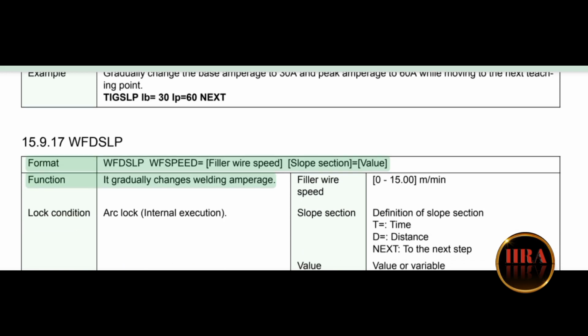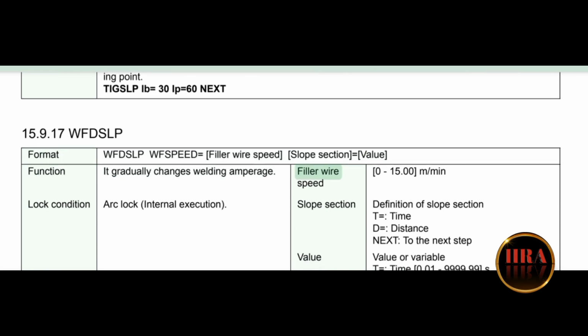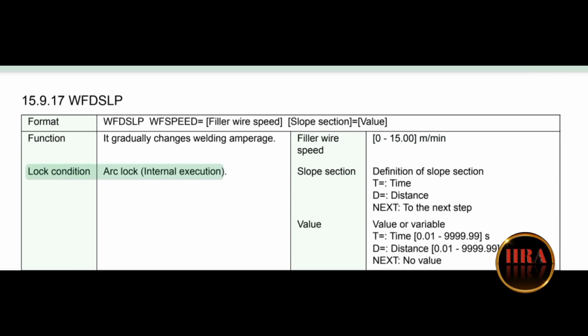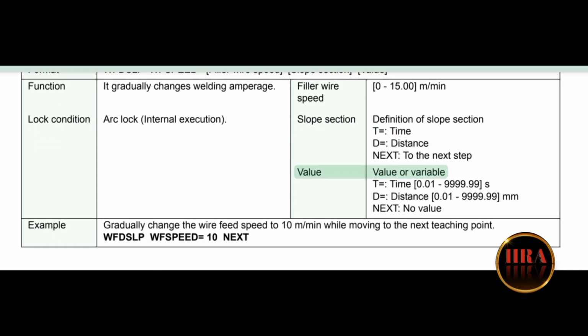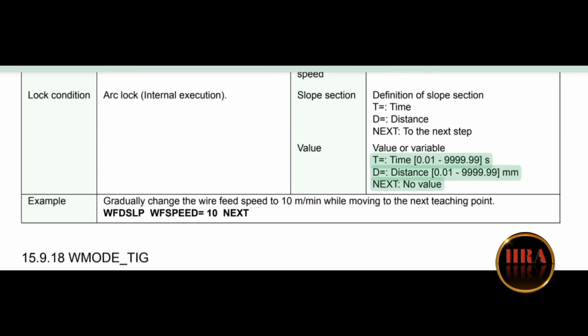Format: WFDSLP WFSPEED = filler wire speed, slope section = value. Function: it gradually changes welding amperage. Filler wire speed: 0 to 15.00 m per minute. Lock condition: arc lock, internal execution. Slope section, definition of slope section. T = time, D = distance, next to the next step. Value or variable. T = time.